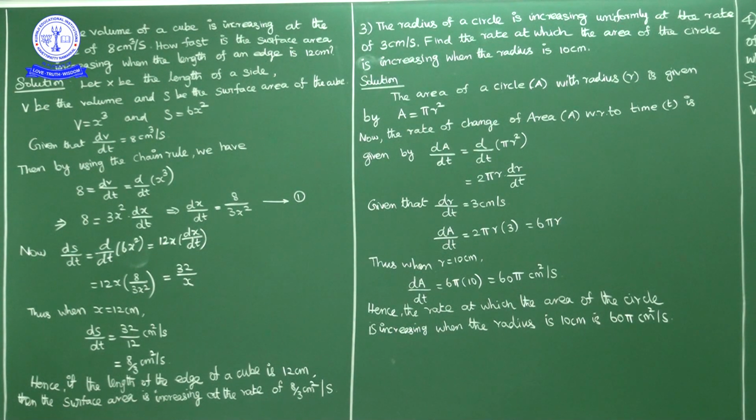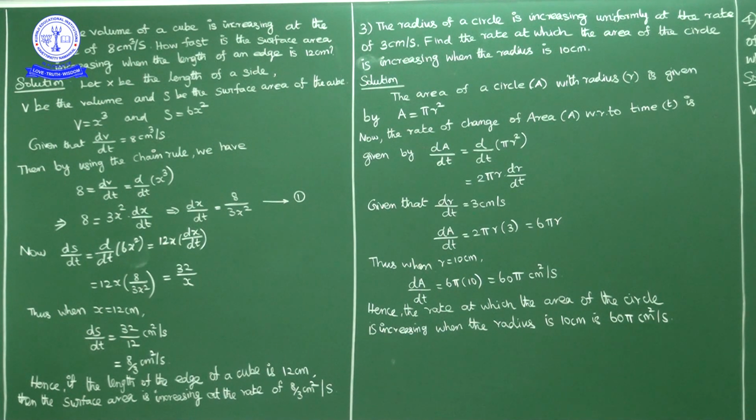Now dV by dt is nothing but d by dt of x cube. d by dt of x cube is equal to what? 8. Now x cube derivative is what? 3x square, and x derivative with respect to t is dx by dt. So 8 is equal to 3x square into dx by dt. So dx by dt is equal to 8 by 3x square. I will mark this one as 1.